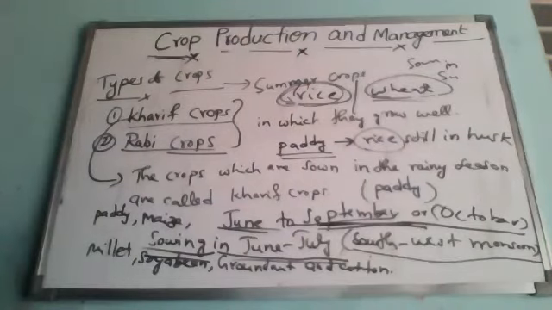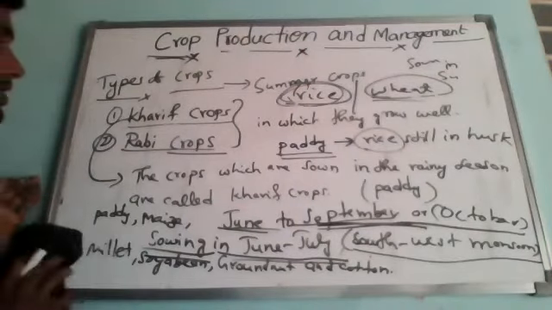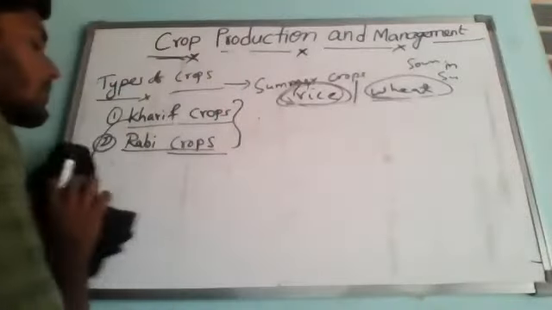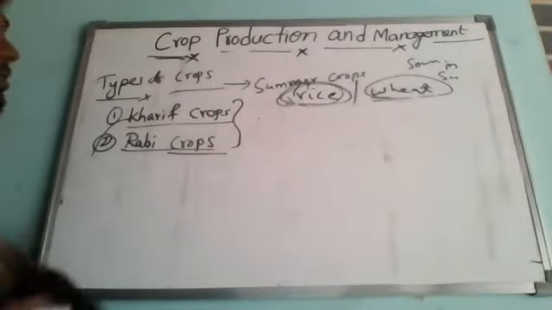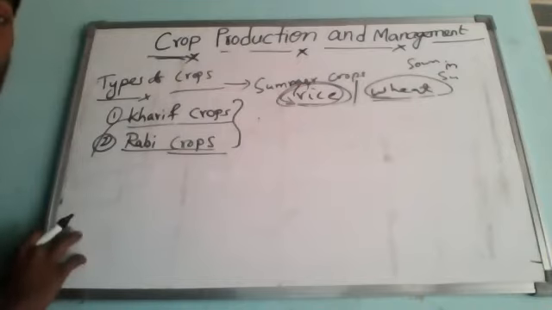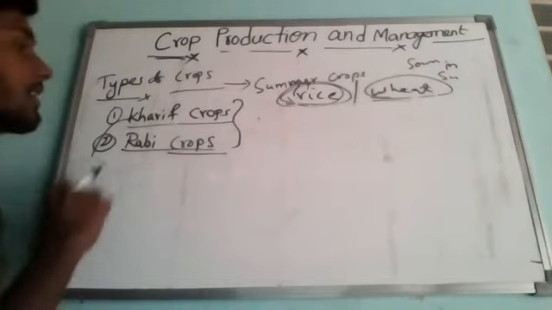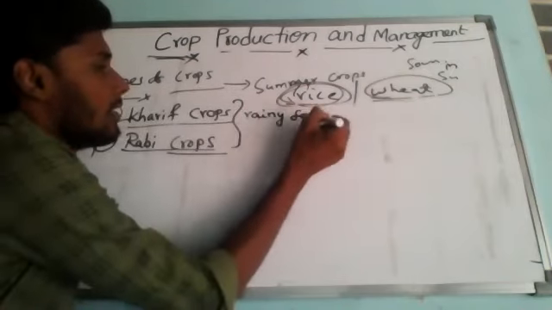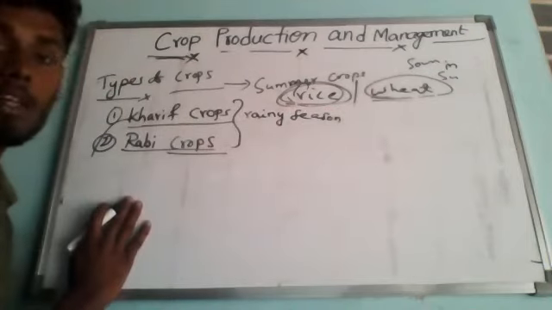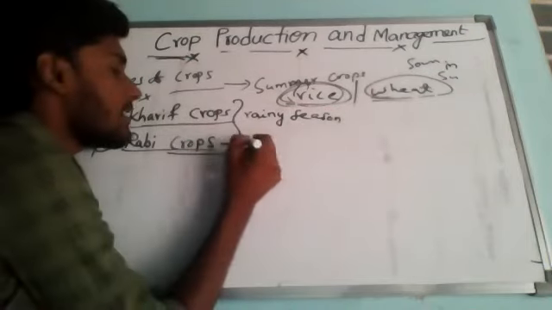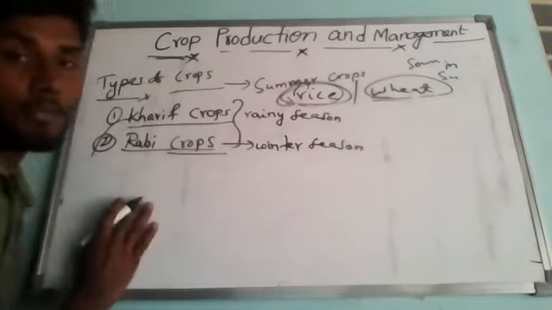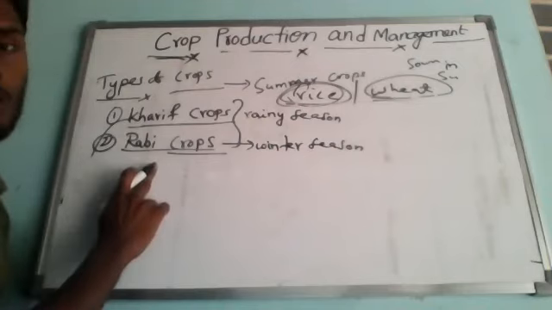Understand? Next type of crops is called rabi crops. Just keep heading. Rabi crops are just the opposite of kharif crops. The crops grown in the rainy season are called kharif crops. The crops grown in the winter season, remember, winter season, are called rabi crops.